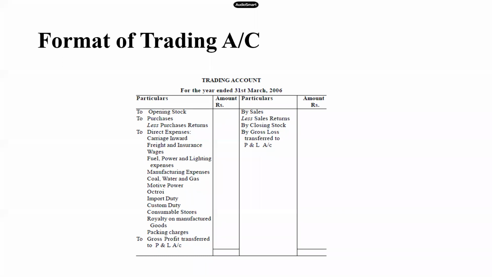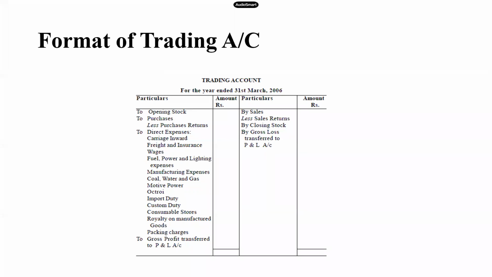So when you are doing the trading and P&L account in continuation with one another, your heading will be trading and profit and loss account of so and so for the year ended. Remember that. If you are doing it separately, you will end the trading account here. You will start the P&L with the gross profit on the other page, and you will put the heading as profit and loss account. Otherwise, you will keep continuing this account itself.